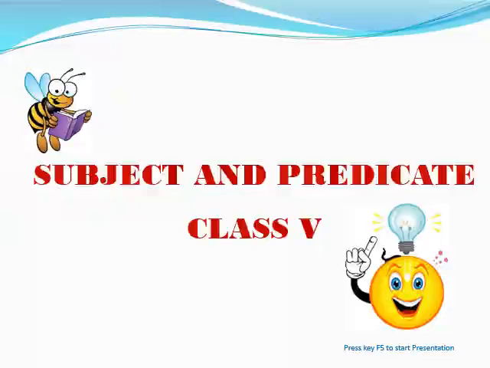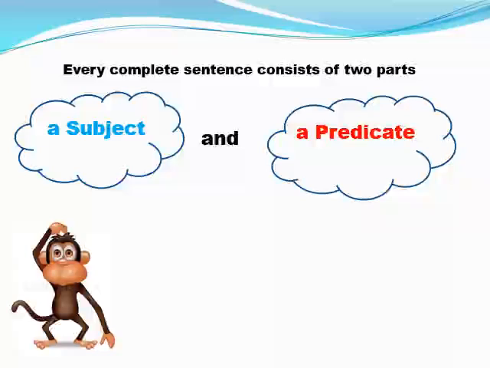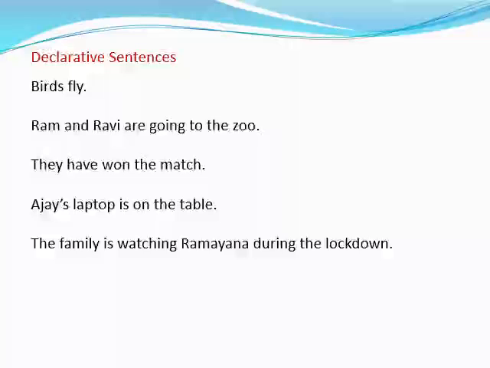Today, we are going to study subject and predicate. A group of words which makes complete sense is called a sentence. Every complete sentence consists of two parts, a subject and a predicate. To identify and distinguish between a subject and a predicate, let us study a few examples of declarative sentences.